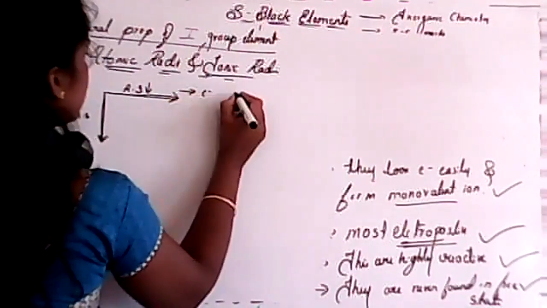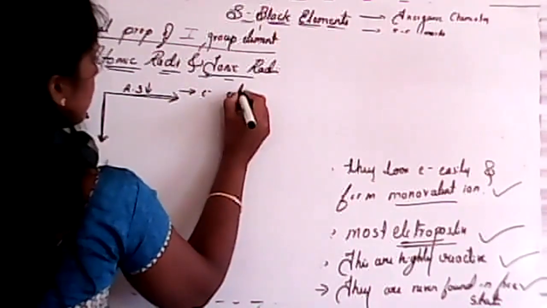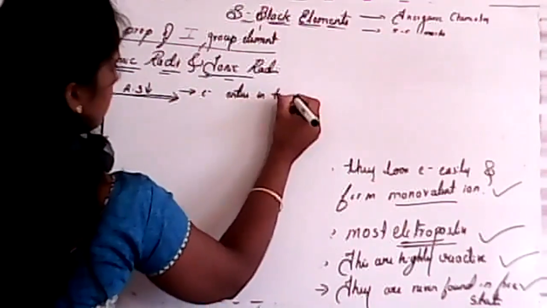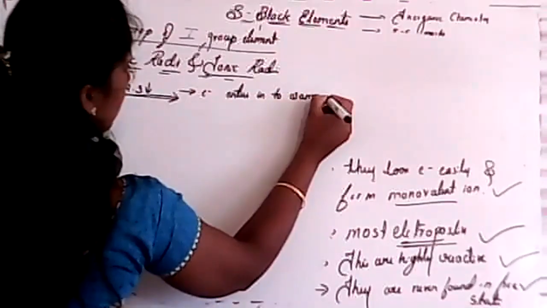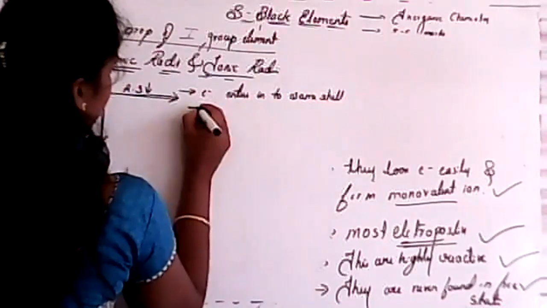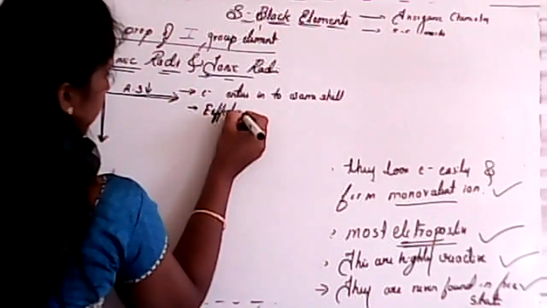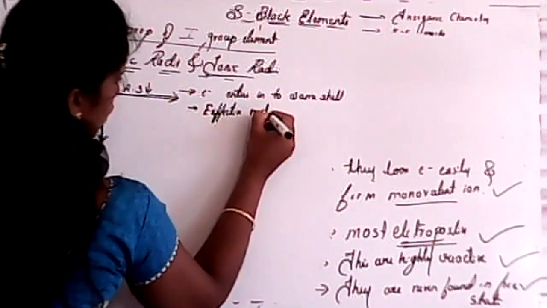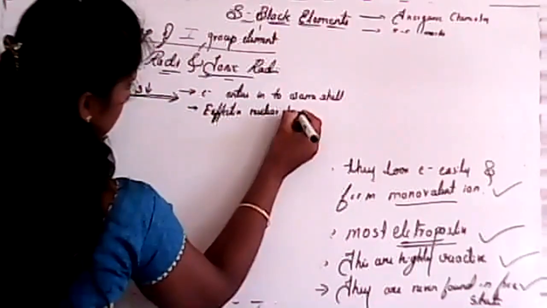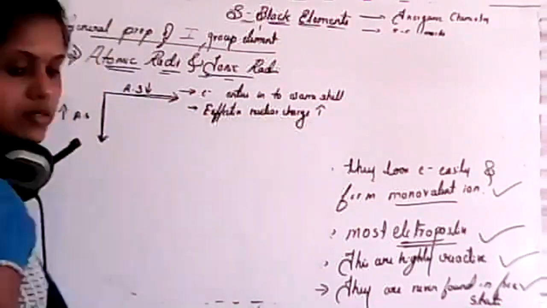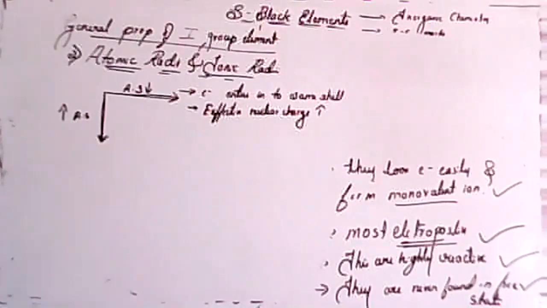Yes, because electrons enter into the same shell. So that's why effective nuclear charge also increases. Very good.